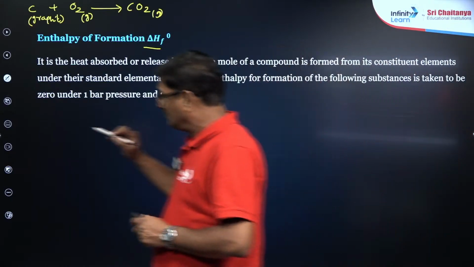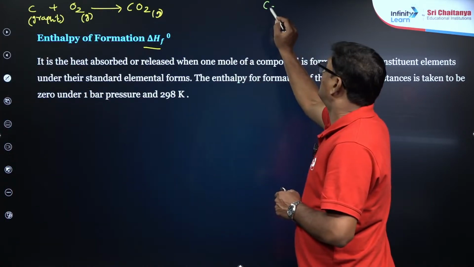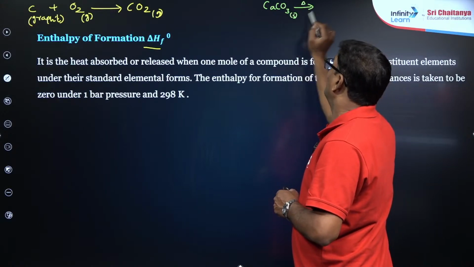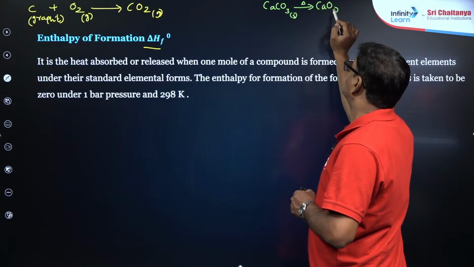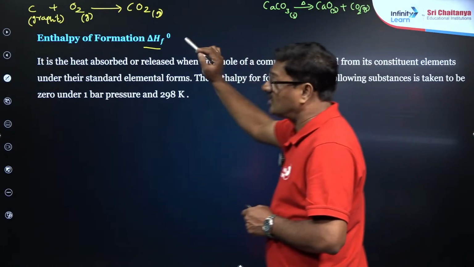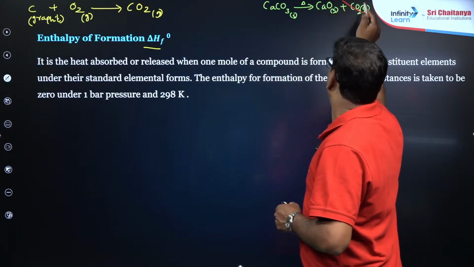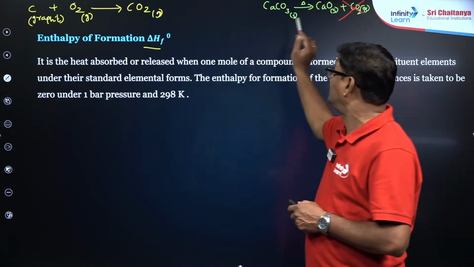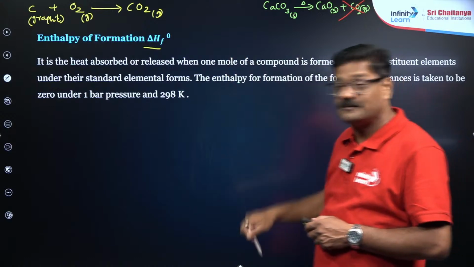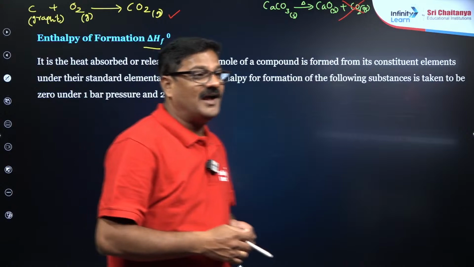If you want to take carbon dioxide, okay, like calcium carbonate, heating decompose करने तो ये solid है and gives rise calcium oxide which is a solid है and a carbon dioxide which is a gas है. ये reaction enthalpy of formation नहीं बोल सकते क्योंकि this carbon dioxide is not forming from the element, it is forming from the compound. Understand? Clear? This you can say as enthalpy of formation.